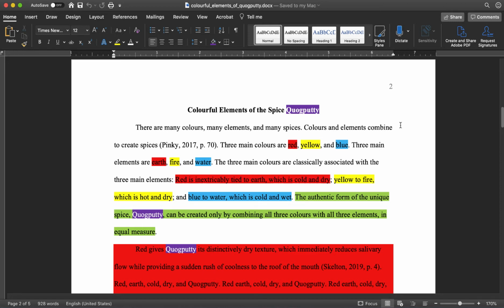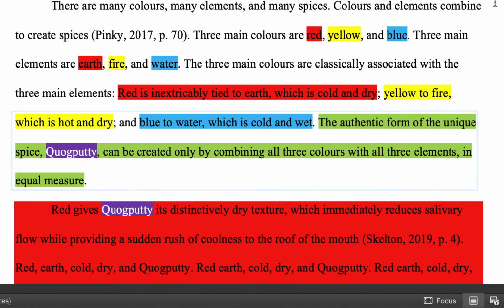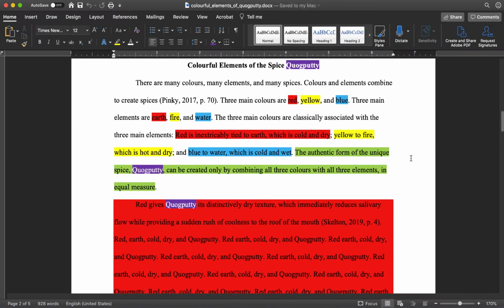And now what I've put in green here is my thesis statement. The authentic form of the unique spice quag putty can be created only by combining all three colors with all three elements in equal measure. So keep in mind this is very important. Everything after the introduction just explains what you brought up in your introduction. So there's nothing new, right? There are no surprises. No one should see any surprises after the introduction.